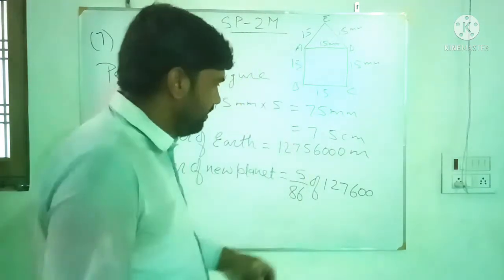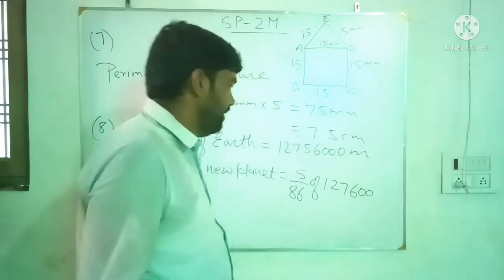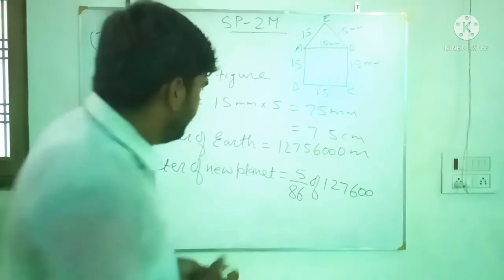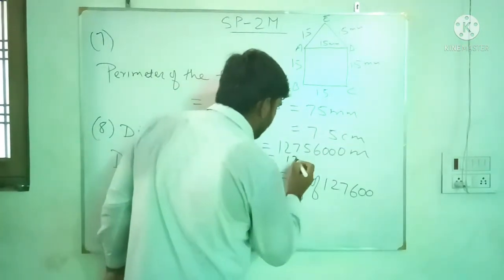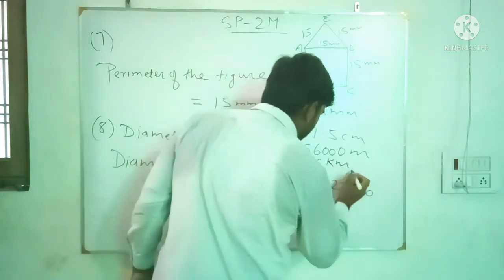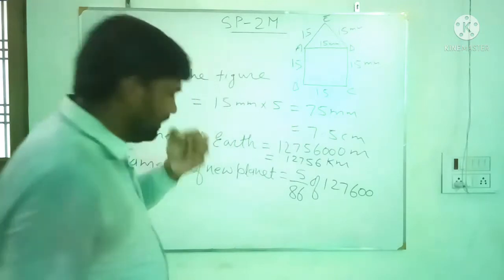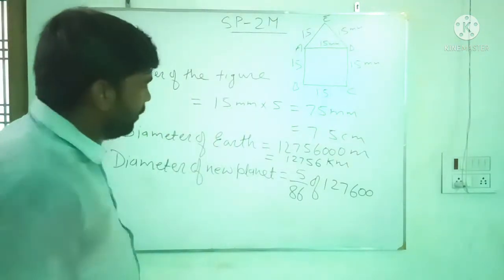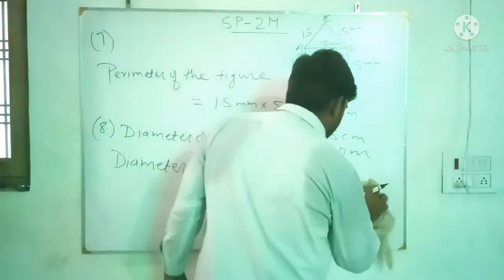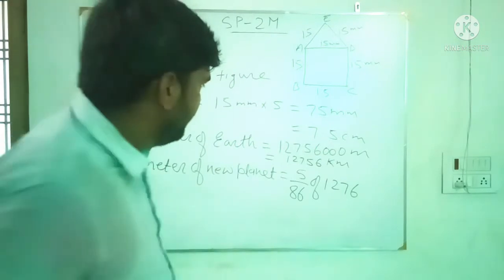If we divide this number by 1000, it will become 12,756 kilometer. So first of all we convert this to kilometer. When you divide by 1000, these 3 zeros cancel because 1000 meter equals 1 kilometer. Diameter of the earth in kilometer is 12756 kilometer.